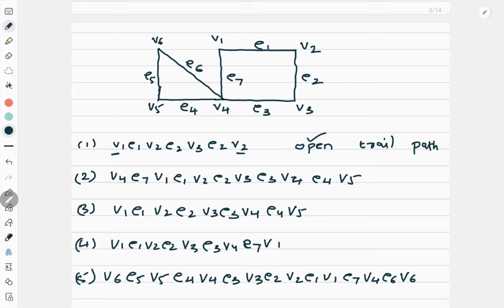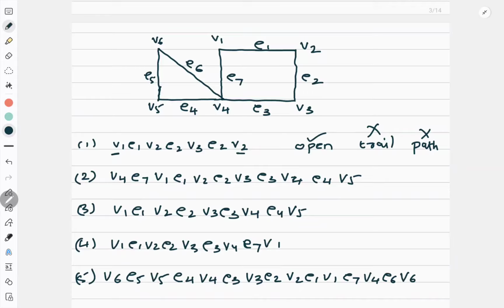Now I will see whether edges are repeated. See, E1 came, E2 came and E2. So edges are repeated. If edges are repeated, it cannot be a trail. Now check for the vertex. V1, V2, V3 and V2. So vertex is also repeated, so it cannot be a path. So it is only and only an open walk. It is neither a trail, nor a path.